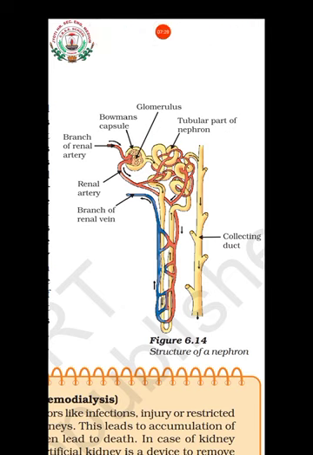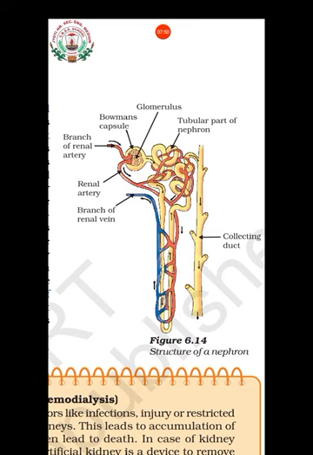Let's discuss some questions. The first question is: plants store food materials, the materials not used, in the form of dash. Options: first starch, second glucose, third cellulose, fourth glycogen.